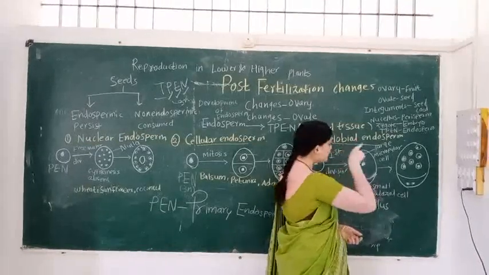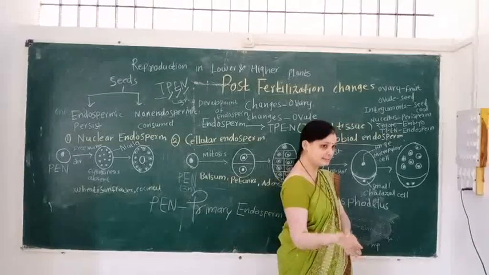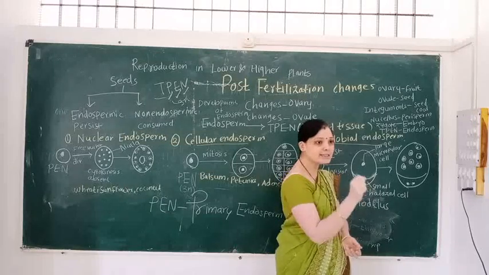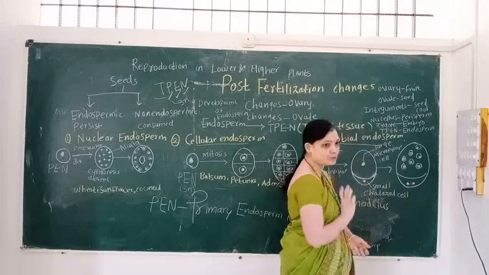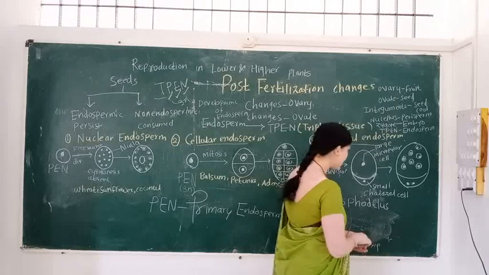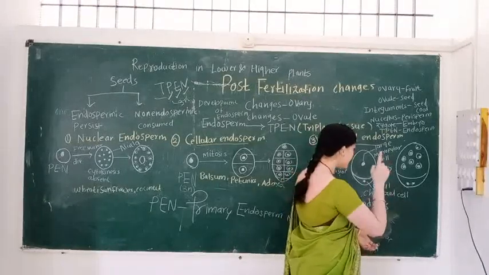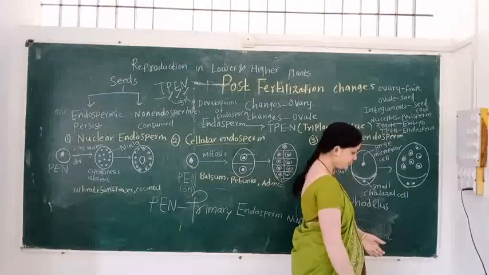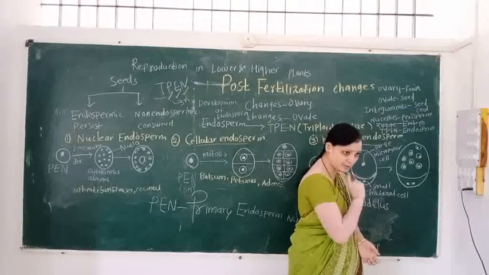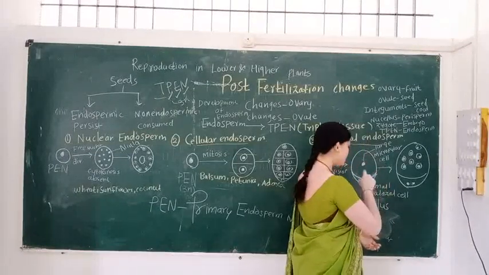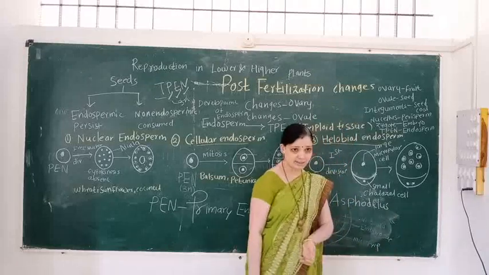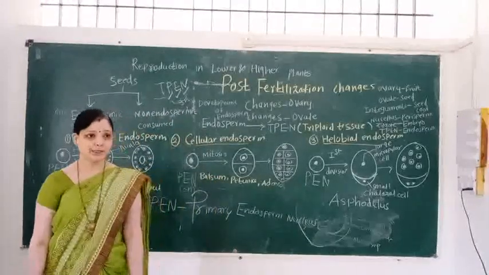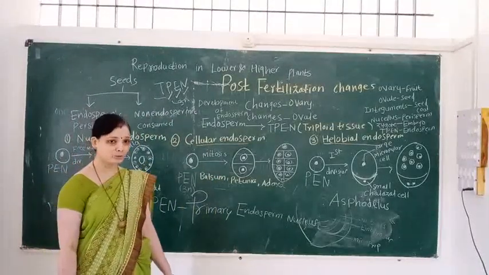But helobial endosperm is called intermediate between nuclear and cellular endosperm. Why is it called intermediate between nuclear and cellular endosperm? Because cell wall formation takes place between the nuclei of the micropylar cell, and cell wall formation does not take place between the nuclei of the chalazial cell. This is the most important point in the helobial type of endosperm.